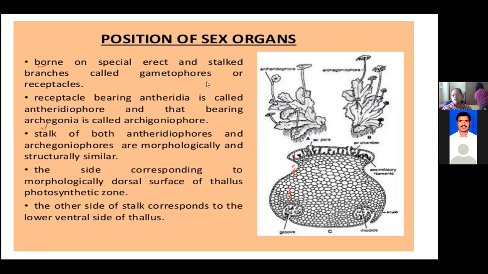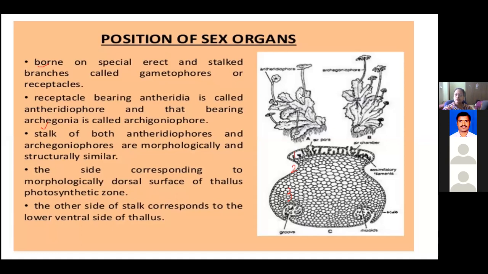Okay, so generally in bryophytes we can see the sexual organs produced inside the thallus. But here in Marchantia, they are projecting out, they are exposed, and they are developed on this stalk, which is called the receptacle or the gametophore. This is an important character of Marchantia. In Marchantia, the gametes or the sexual organs are developed on a receptacle or on a gametophore.